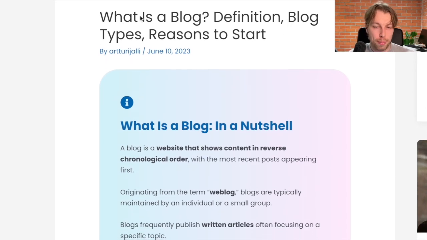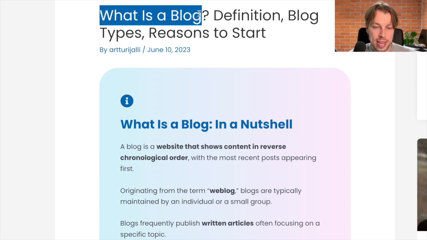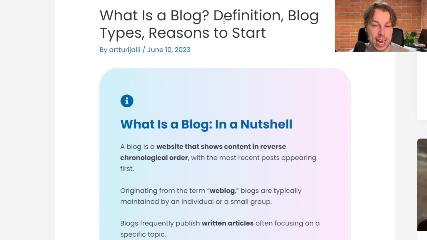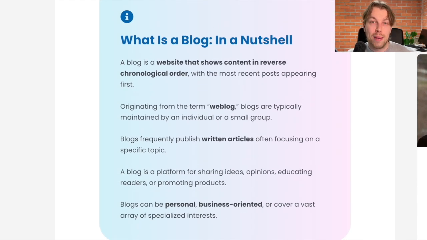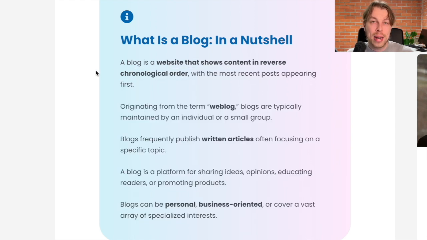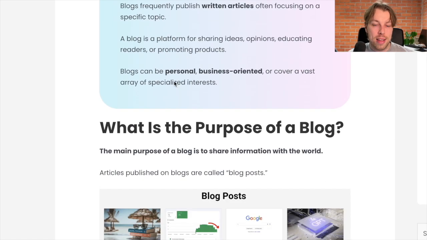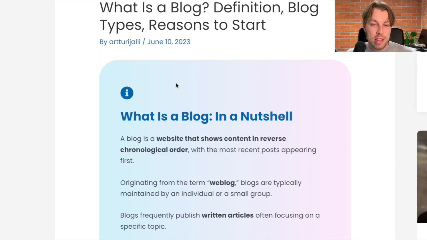So this is a blog post I wrote just a bit less than a year ago. And the topic is, what is a blog? And as you can see, this blog post has an answer to what is a blog. And this is like 100 words or so. And somebody can read this in like 15 seconds. And then after this, I start to pour in my unique takes and experience and expertise of running my blog.